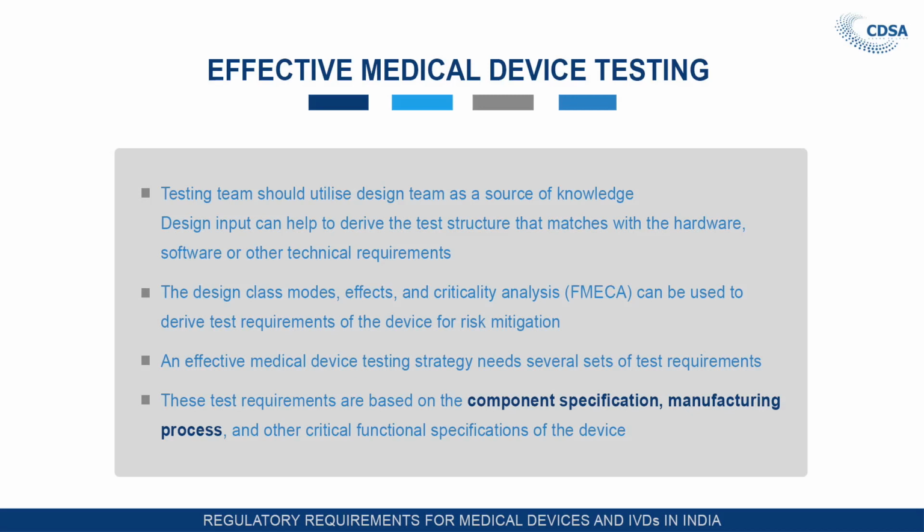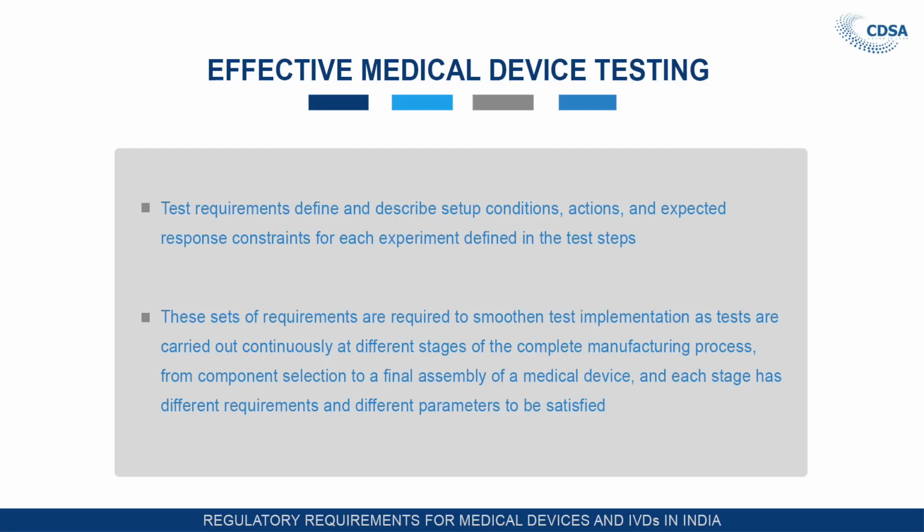An effective medical device testing strategy needs several sets of test requirements. These test requirements are based on component specification, manufacturing process and other critical functionalities specified to the device. Test requirements define and describe setup conditions, actions and expected response for each experiment defined in the test steps.